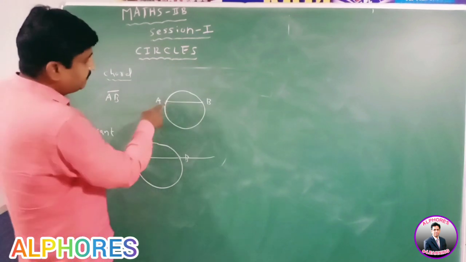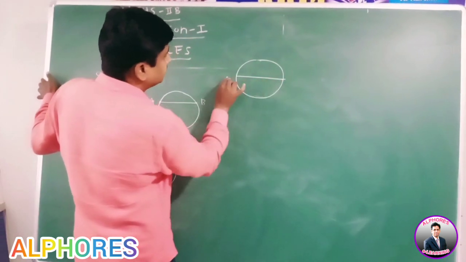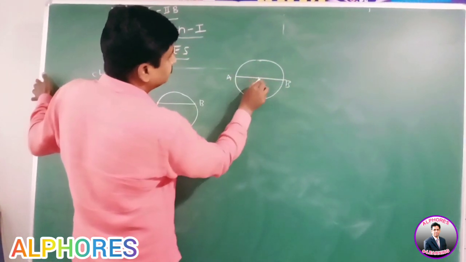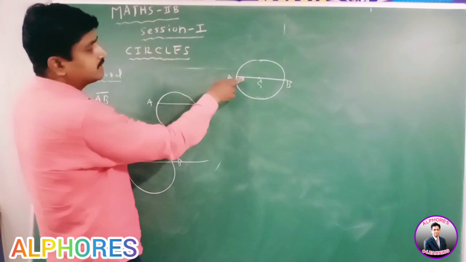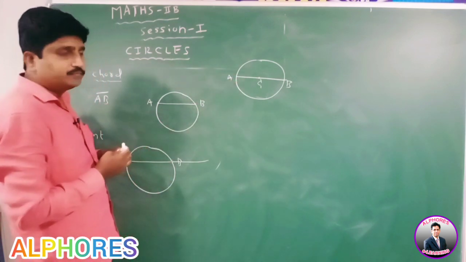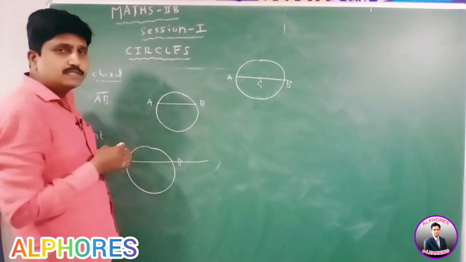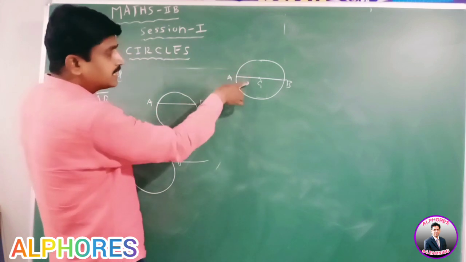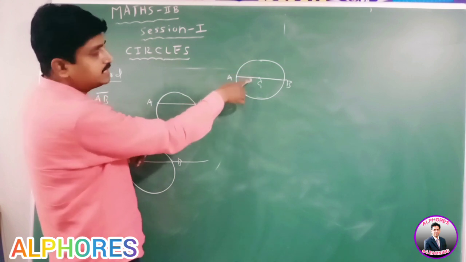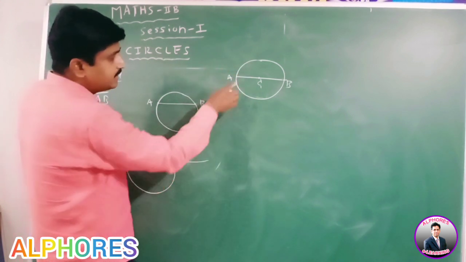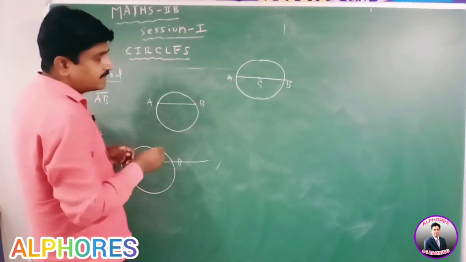Next, if the chord AB passes through the center of the circle, then this chord is called the diameter of the circle. A diameter divides the circle into two equal parts. Each part is called a semicircle.